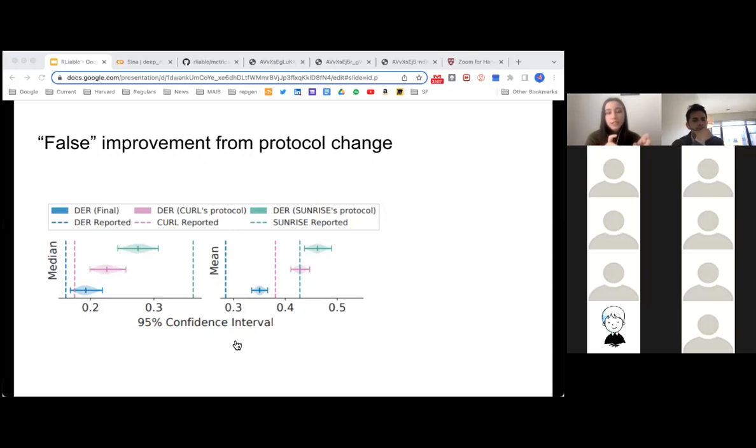And what we're seeing is that consistently the same algorithm basically performs better on the Curl protocol and then performs even better on the Sunrise protocol. And so what we're basically seeing here is that performance improvements might come from an underlying protocol change rather than an actual improvement within the underlying model or algorithm.